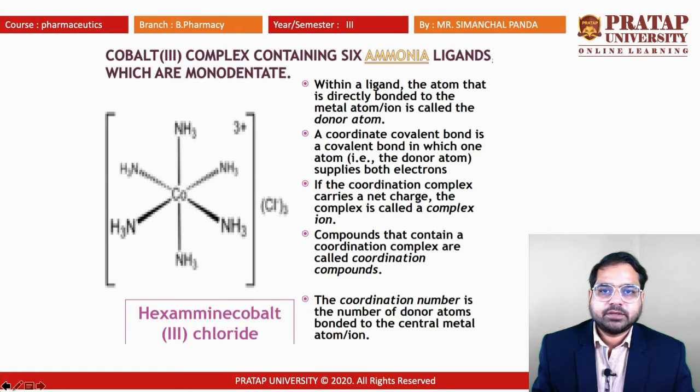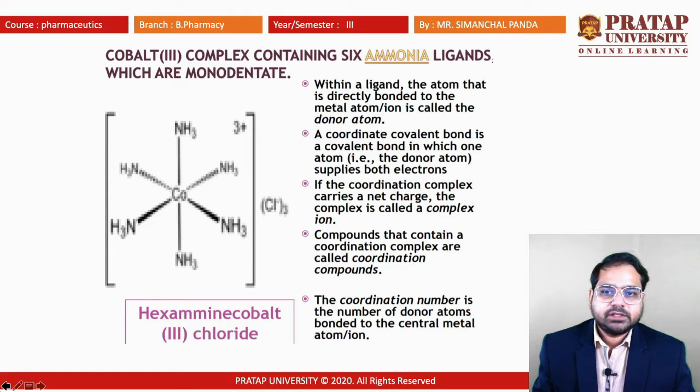So certain examples are there like cobalt 3 complex containing 6 ammonia ligands which are monodentate. Within a ligand, the atom that is directly bonded to the metal ion or atom is called as donor atom.